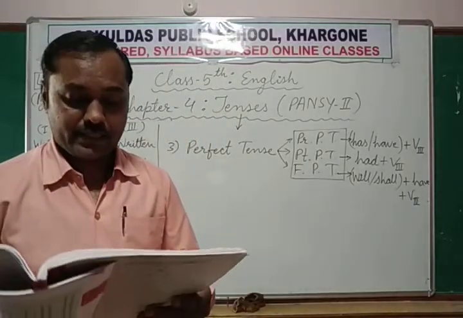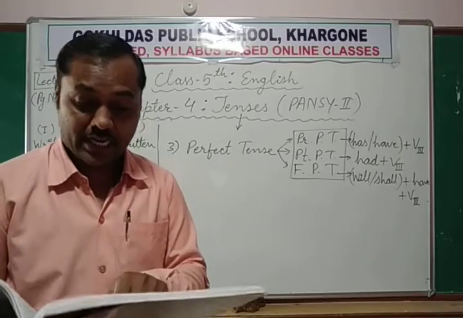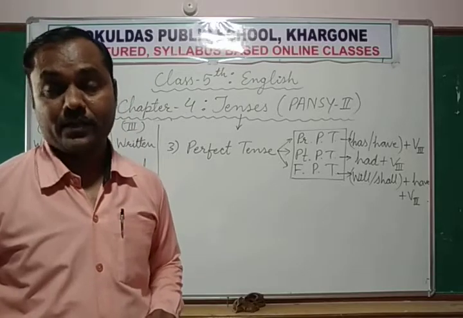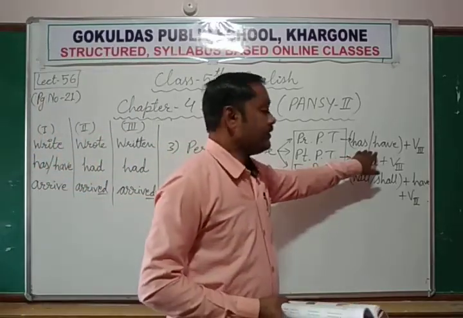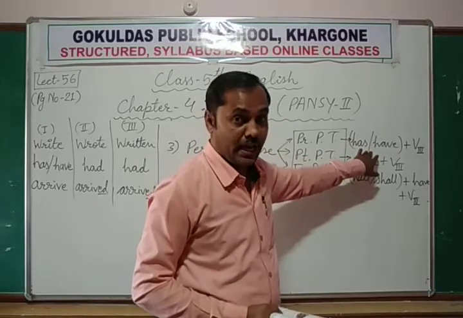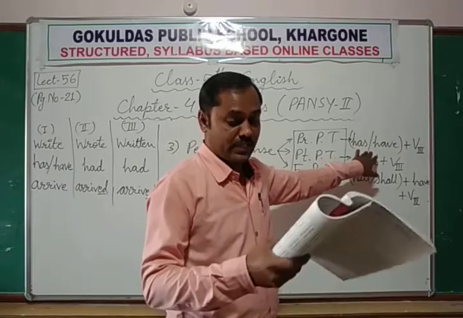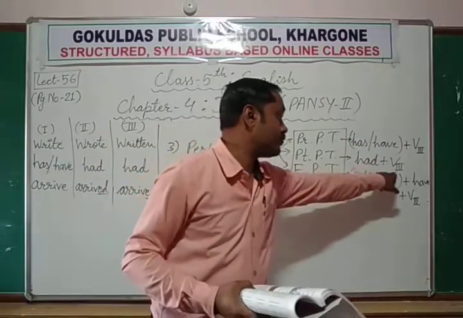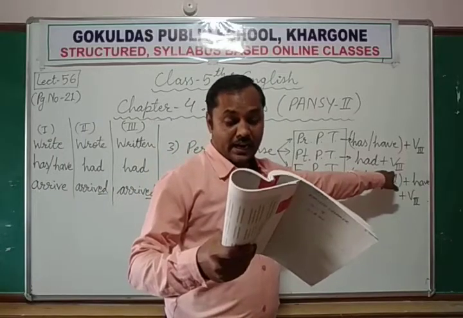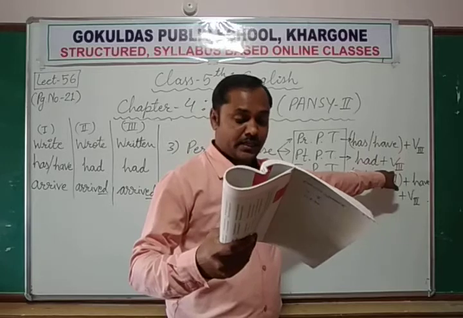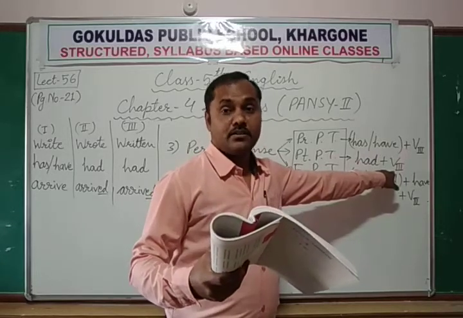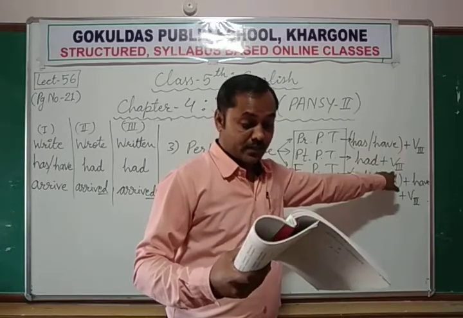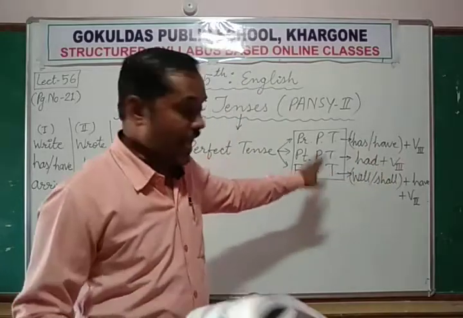In the first sentence, the verb has arrived shows that an action has been finished in the present time. Train station पर आ चुकी है. Okay, this is the meaning of this sentence. In the second sentence, the verb had arrived, had plus verb's third form. Had arrived shows that an action had been finished in the past time. Train station पर आ चुकी थी. That is the meaning. Third sentence, the verb will have arrived.